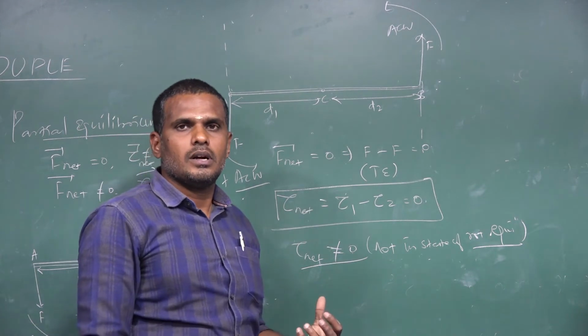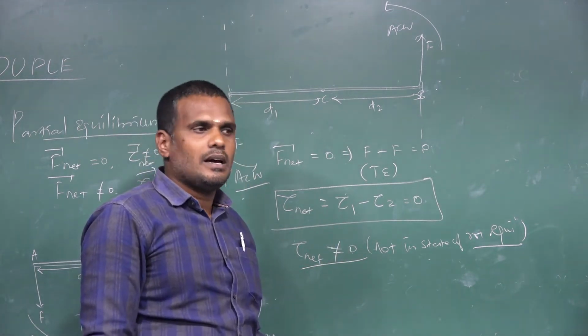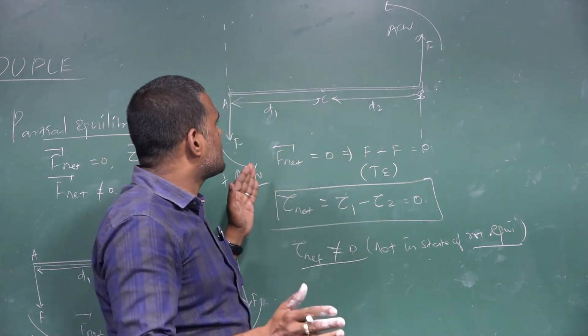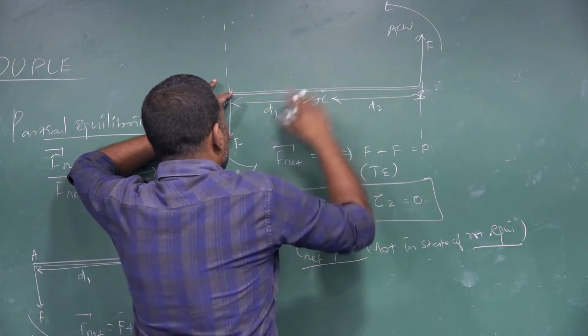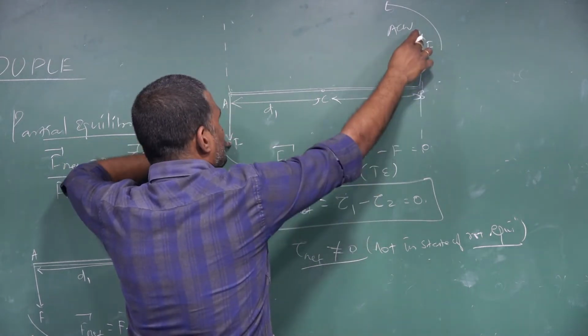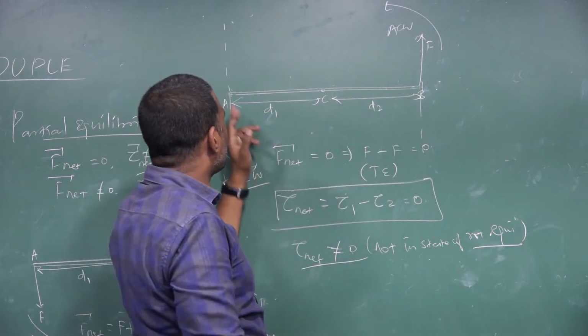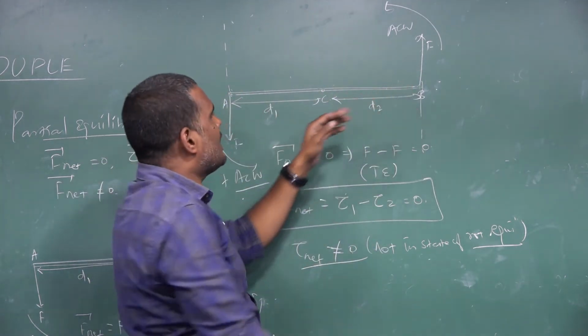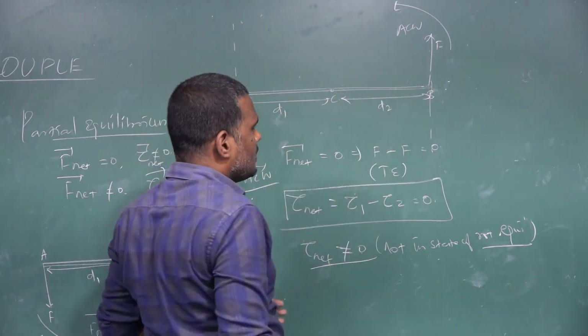We can define what a couple is. A pair of forces which are equal in magnitude but acting in opposite directions and are separated by some perpendicular distance. See this one? A pair of forces equal in magnitude, F and F, acting in opposite directions and separated by a perpendicular distance so that their lines of action are different.